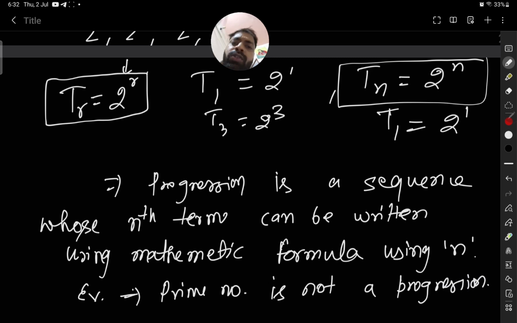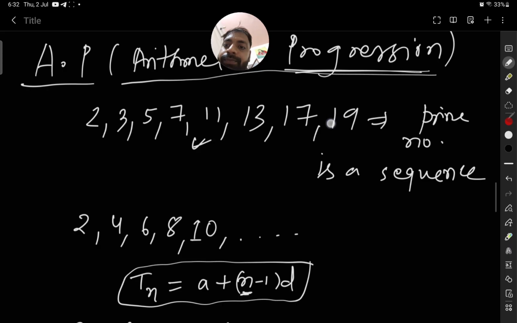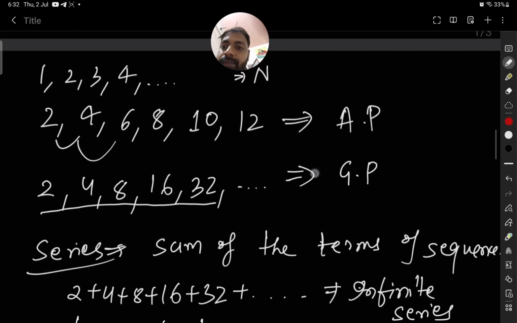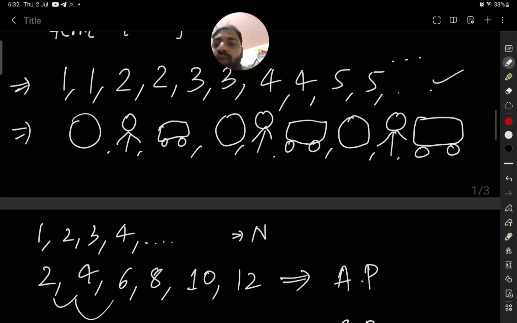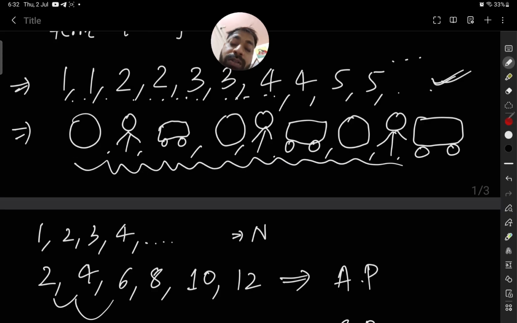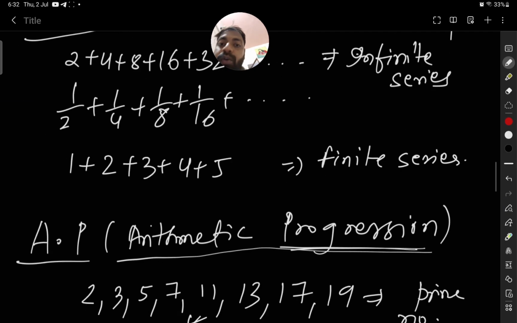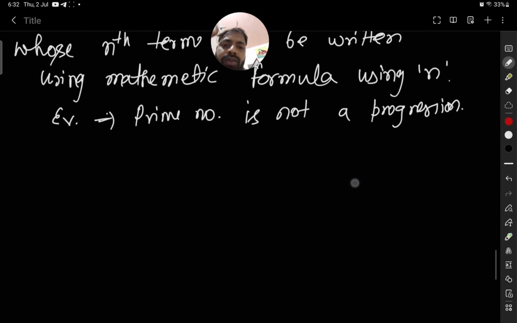This is also an example of what we have seen. For example, earlier we saw 1, 1, 2, 2, where we also cannot easily write a mathematical formula. So this is also not a progression but a sequence. Here the arrangement of objects cannot be written in a mathematical formula, so this is also not a progression. Okay, so you would have understood the difference between a progression and a sequence.